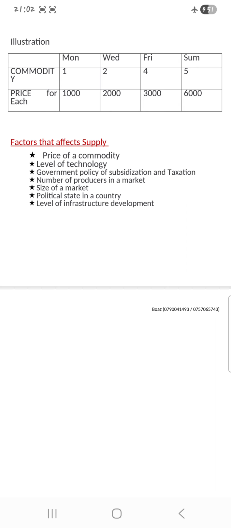Then the last one, we have level of infrastructure development. Here, for example, roads. When the roads are good, when there is electricity, water available, everything, a lot of goods are going to be produced because everything is clear. It takes less time to be produced.